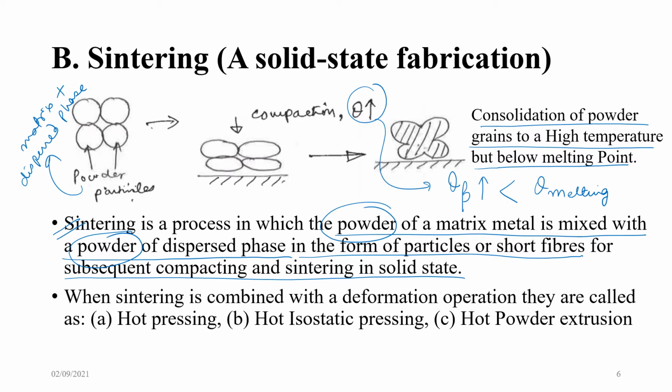When sintering is combined with a deformation operation, there are three types: hot pressing, HIP (hot isostatic pressing), and HPE (hot powder extrusion). Hot pressing, hot isostatic pressing, hot powder extrusion.